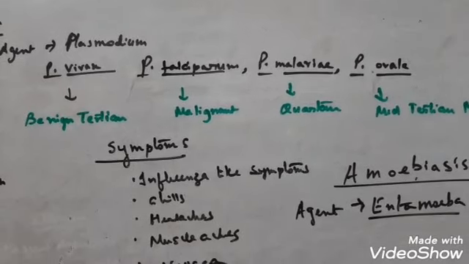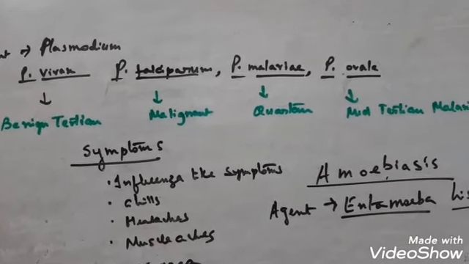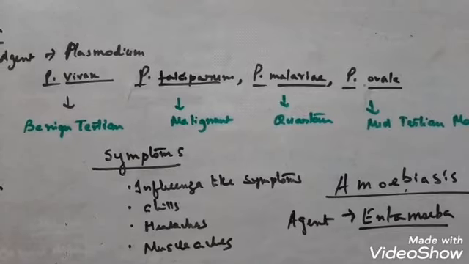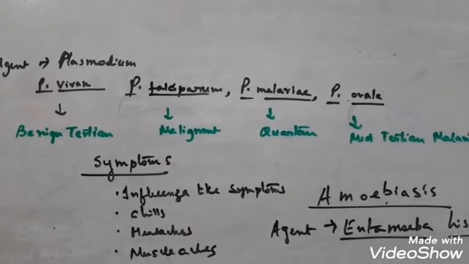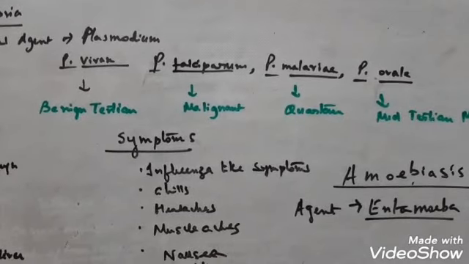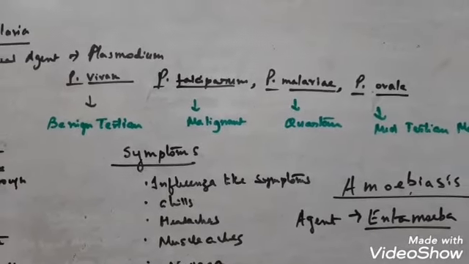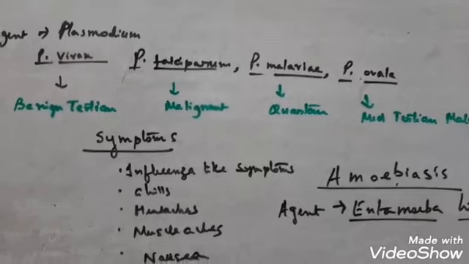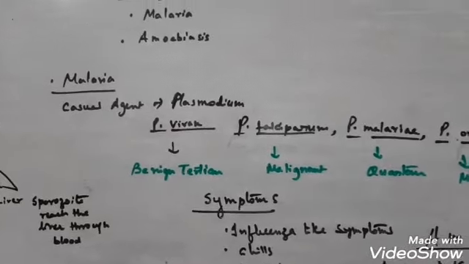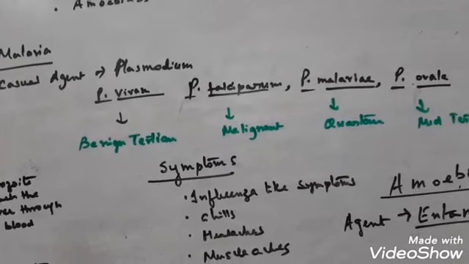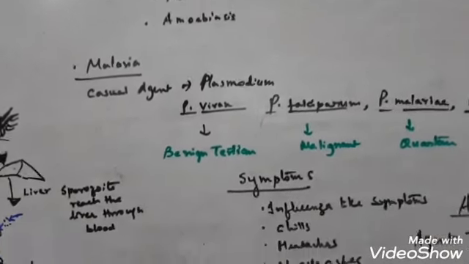Symptoms are constipation, abdominal pain, cramps, and also stool with excess mucus and blood clots. Drinking water and eating food contaminated with fecal matter are also sources. Means when the contamination is in water and food material, it can actually transmit.